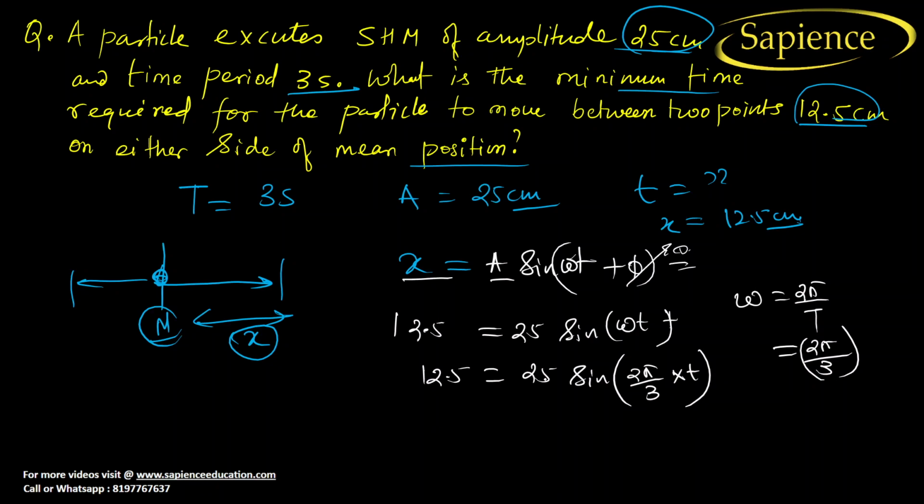Now 12.5 divided by 25 is equal to sine 2 pi by 3 into time t. This is half only, so 1 by 2 is equal to sine 2 pi by 3 into t. We need time t.